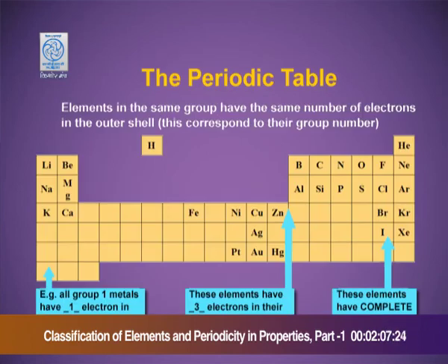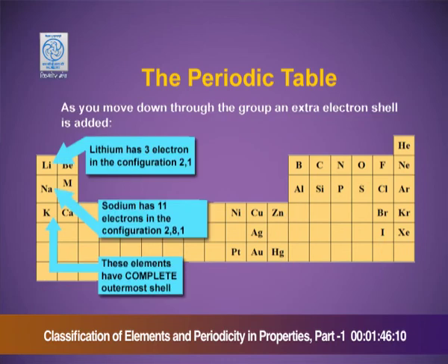Elements in the same group have the same number of electrons in the outer shell. This corresponds to their group number. All the group first metals have 1 electron in their outer shell. These elements have 3 electrons in their outer shells. These are the elements having a complete outermost shell. As we move down through the group, an extra electron shell is added. Lithium has 3 electrons in the configuration.